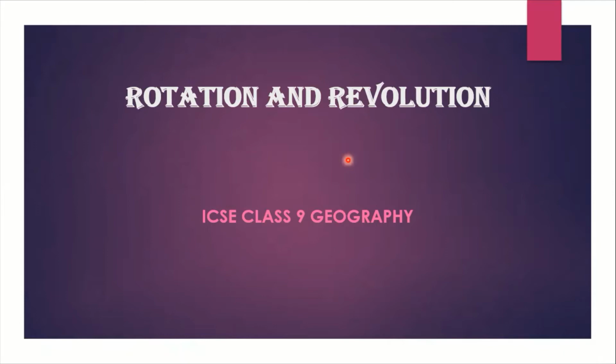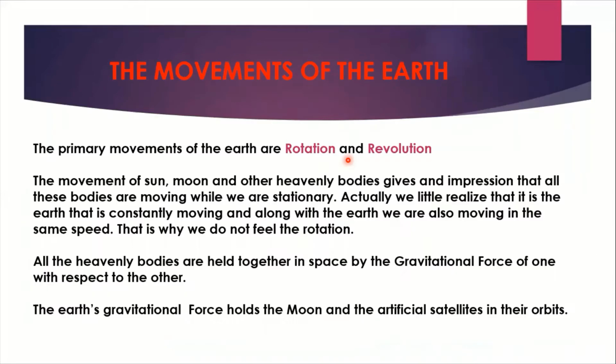Today we discuss rotation and revolution of the Earth. This is the ICSE class 9 geography chapter 2, the movement of the earth. So Earth has primarily two types of movements, that is rotation and revolution.